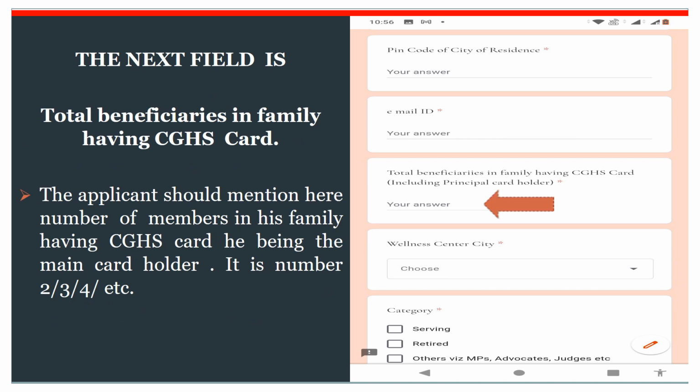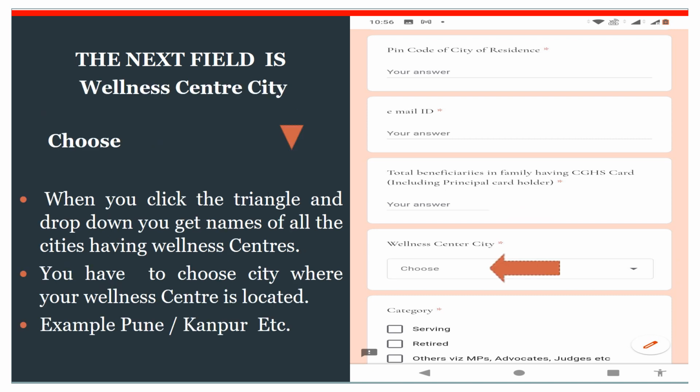The next field is total beneficiaries in family having CGHS card. The applicant should mention here the number of members in his family having a CGHS card, he being the main card holder. It is number 2, 3, 4, etc. The next field is Wellness Center City.